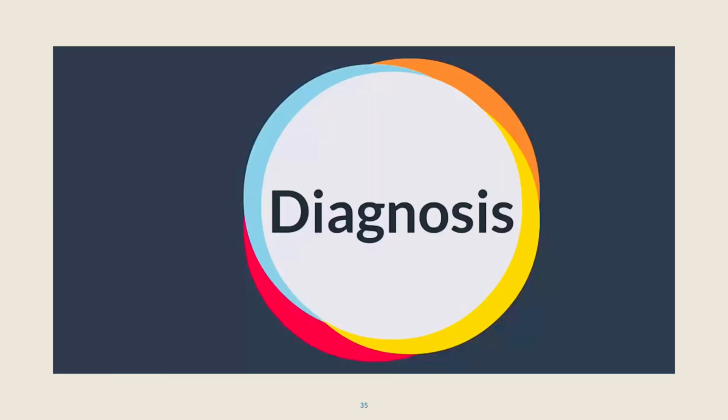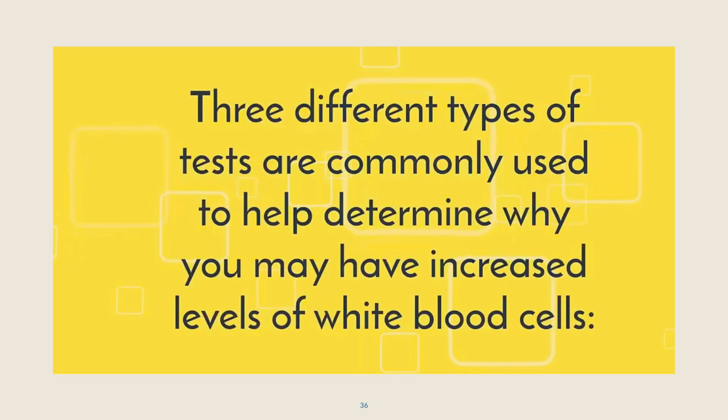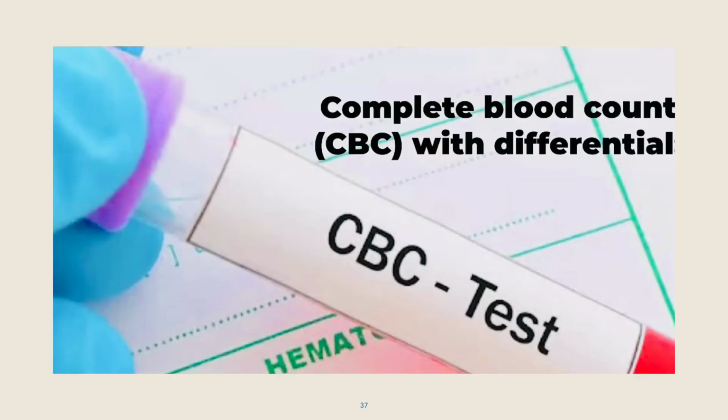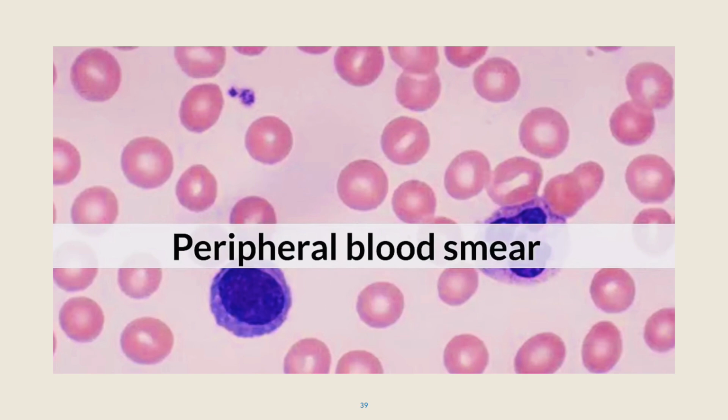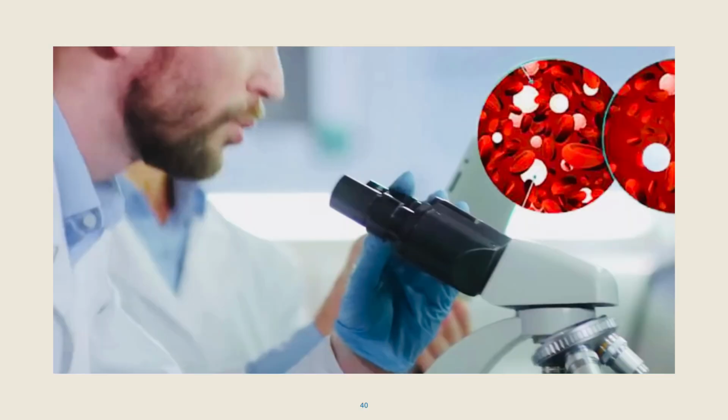So coming to the diagnosis, three different types of tests are commonly used to help determine why you may have an increased level of white blood cells. The first one is the CBC with a differential count test. This test uses a machine to determine the percentage of each specific type of WBC. And the third one is a peripheral blood smear. So when you have neutrophilia or lymphocytosis, your doctor may perform these tests, which can look at the form and the maturity of all blood cells.